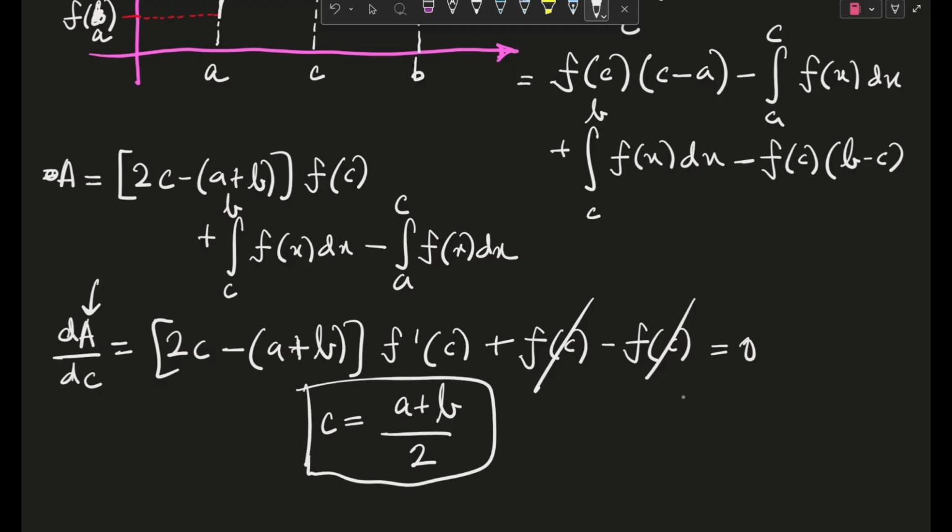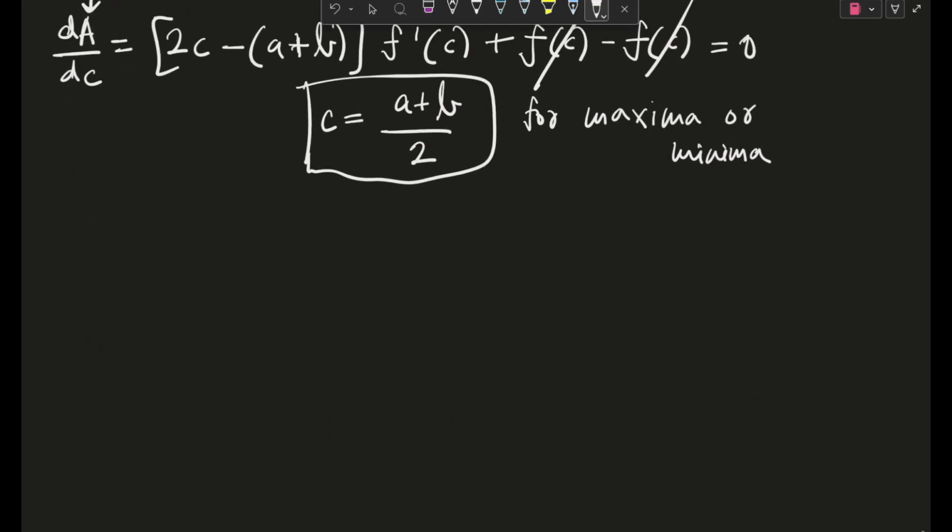Now this is pretty much enough to prove, but still we will see. So this is for maxima or minima. We have to see which one. Okay. So let's check this out for which one. So basically, if you see your function f, it's an increasing function, monotonically increasing.